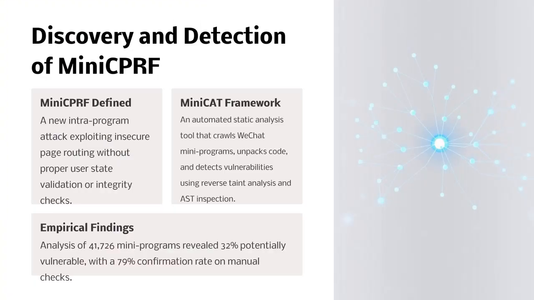Discovery and detection of MiniCPRF. A new intra-program attack exploiting insecure page routing without proper user state validation or integrity checks. MiniCAT framework: an automated static analysis tool that crawls WeChat mini programs, unpacks code, and detects vulnerabilities using reverse taint analysis and AST inspection. Empirical findings. Analysis of 41,726 mini-programs revealed 32% potentially vulnerable, with a 79% confirmation rate on manual checks.